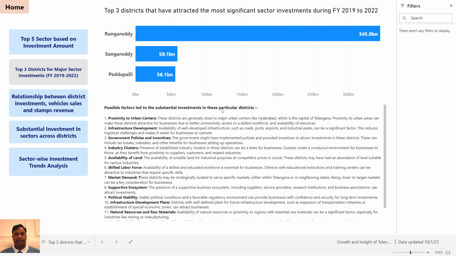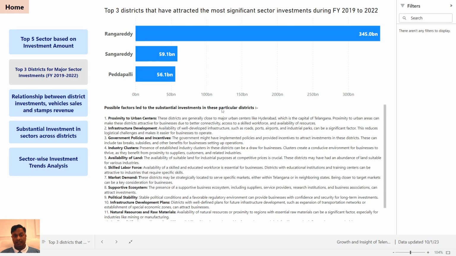Government policies and incentives can be another reason, right? Government might have implemented policies and provided incentives to attract investment in these districts. That's why the investment is more. These can include tax breaks, subsidies, and other benefits for businesses setting up operations.